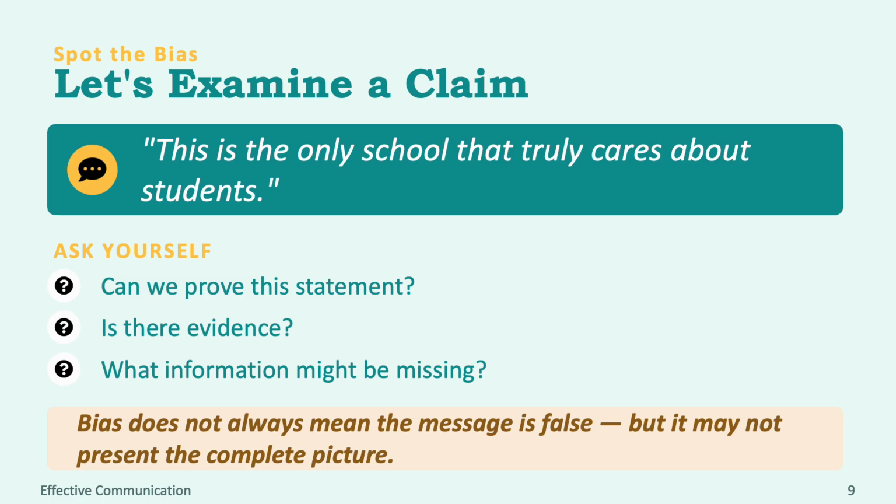So now let's examine this statement. "This is the only school that truly cares about students." Then ask yourself, can you prove this statement? Where is the evidence? Have we studied every school? Probably not. Other schools may also care deeply about their students. This statement favors one school without considering others. That's why it is considered bias. Always ask questions before accepting claims.